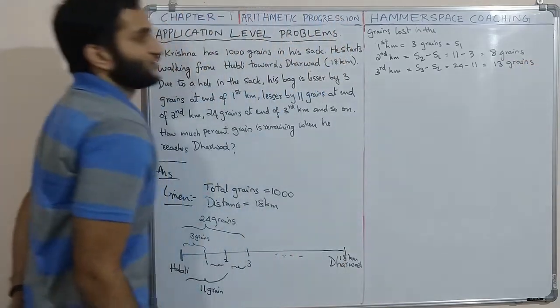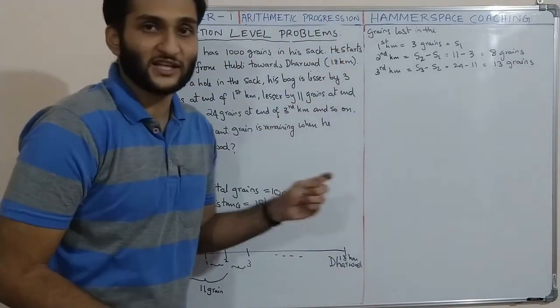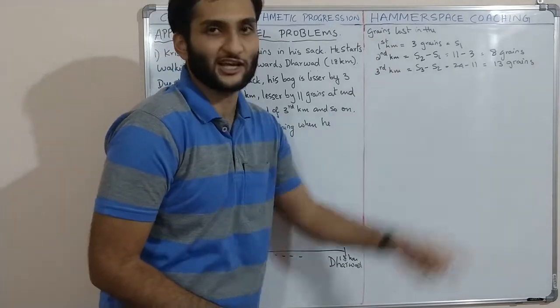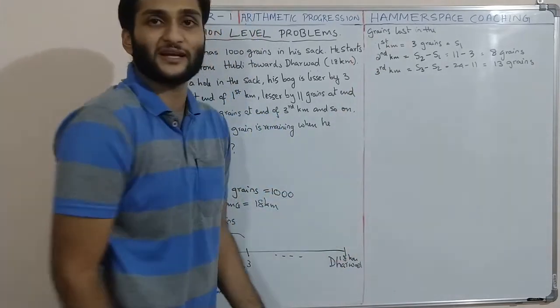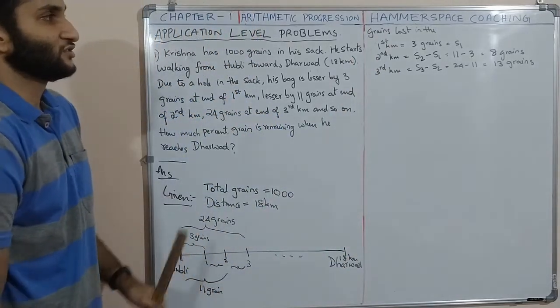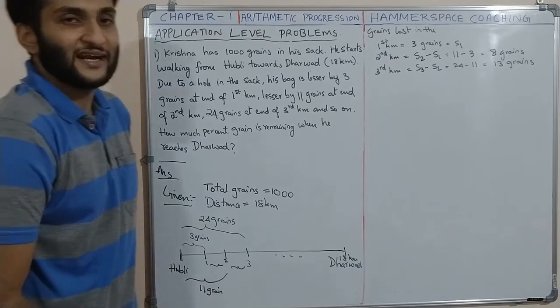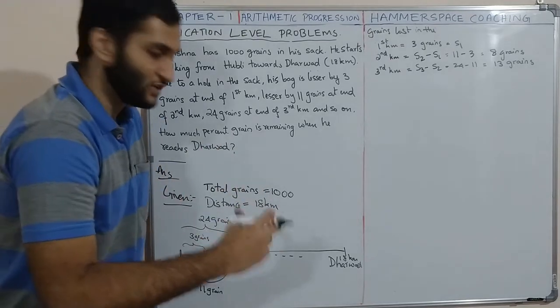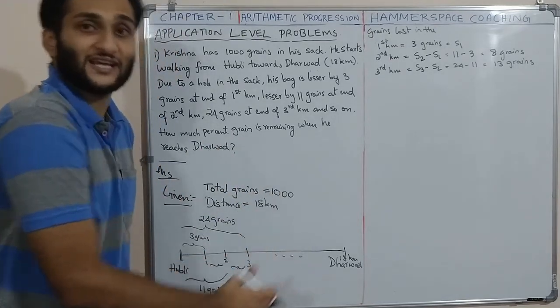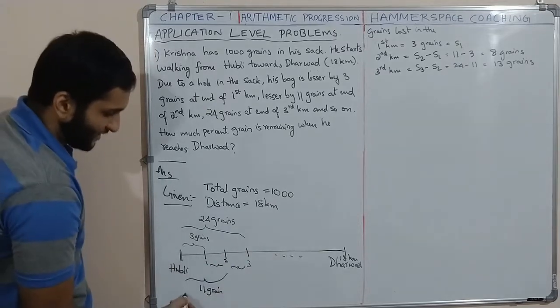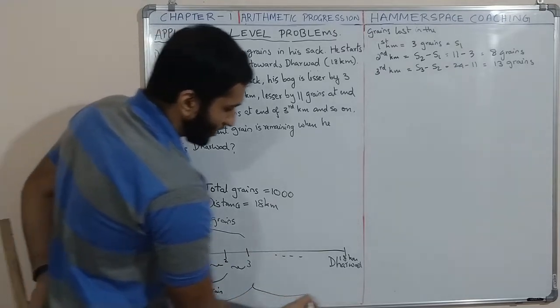So only in the first kilometer he lost 3, only in the second kilometer he lost 8, only in third kilometer he lost 13. So let us find how much he loses up to the whole distance, 18 kilometer.